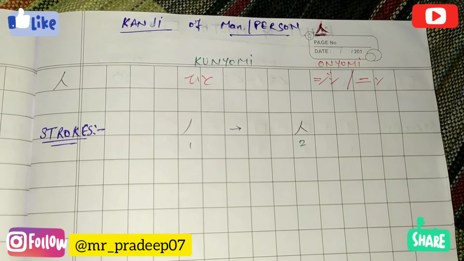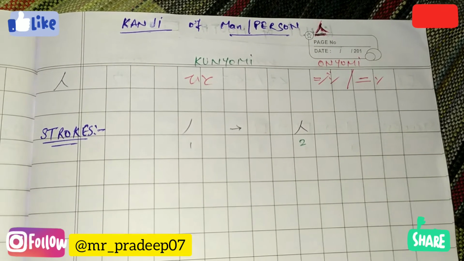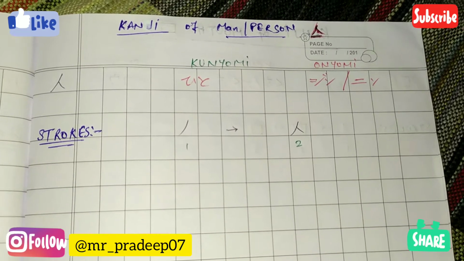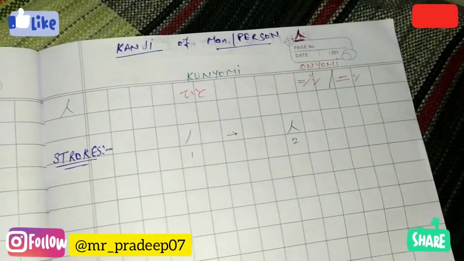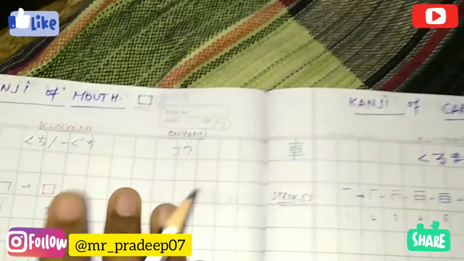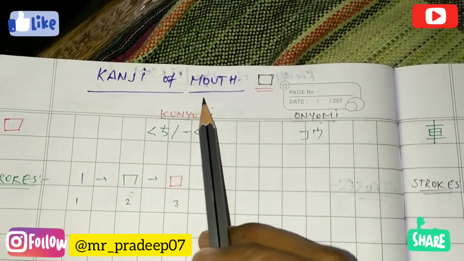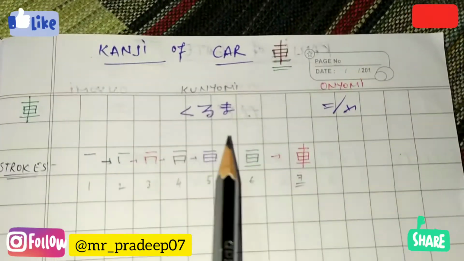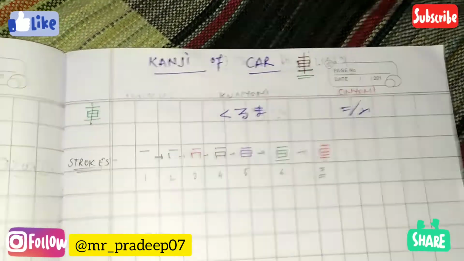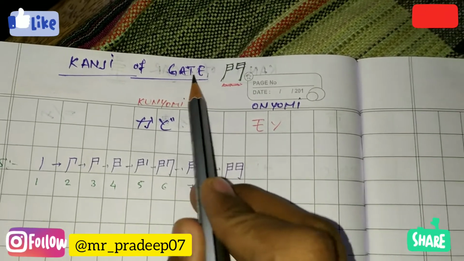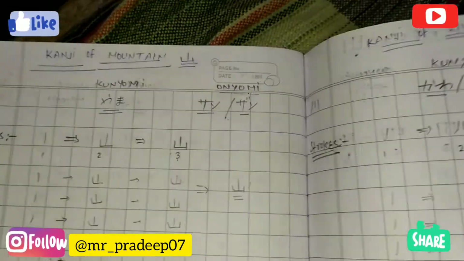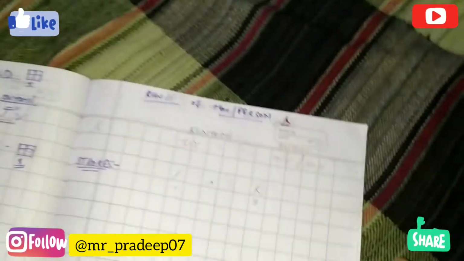I am Pradeep Sharma and today we are going to learn 4 kanji in this video. First kanji is Kanji of Man. Second kanji is the Kanji of Mouth. Third is the Kanji of Car. And fourth is the Kanji of Gate, a door. So let's start with the Kanji of Man.